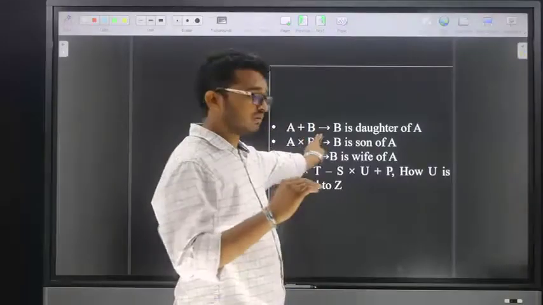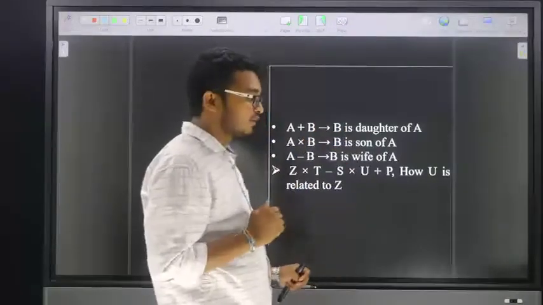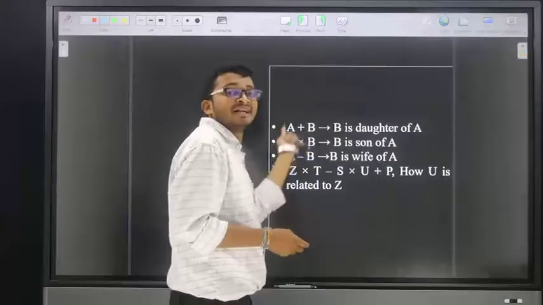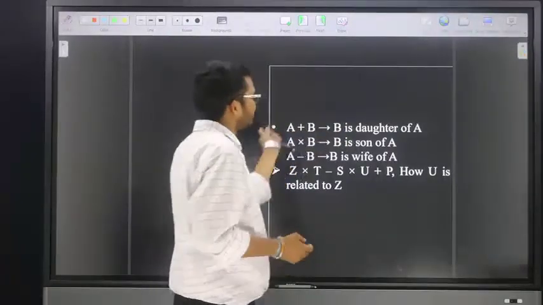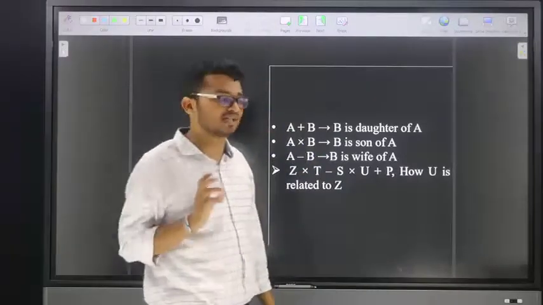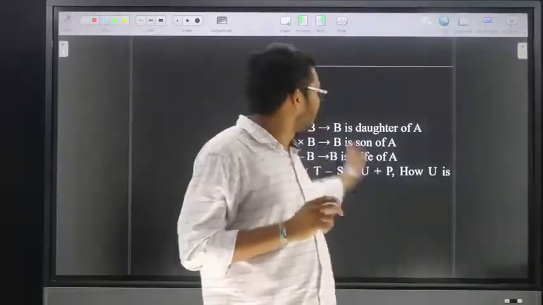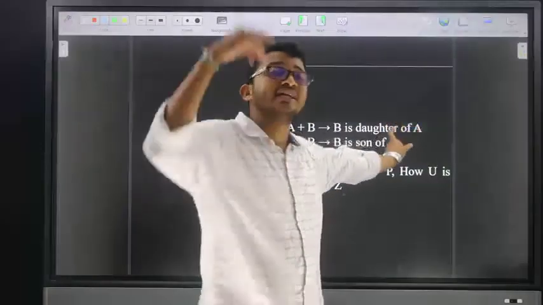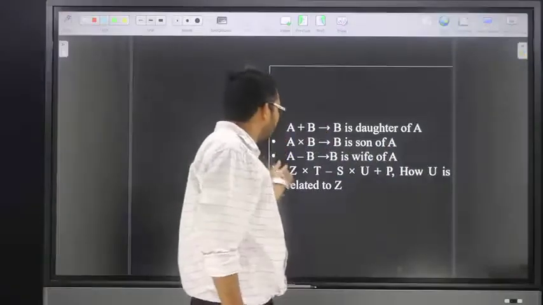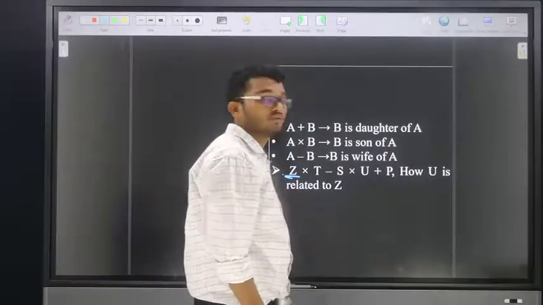Friends, till now they gave it forward, but now they gave it in reverse. A plus B means B is daughter of A. A into B means B is son of A. A minus B means B is wife of A. Remember, if they give the forward direction, we know the gender of what ends the option, but if they give reverse direction, we don't know the gender of the one at the start.